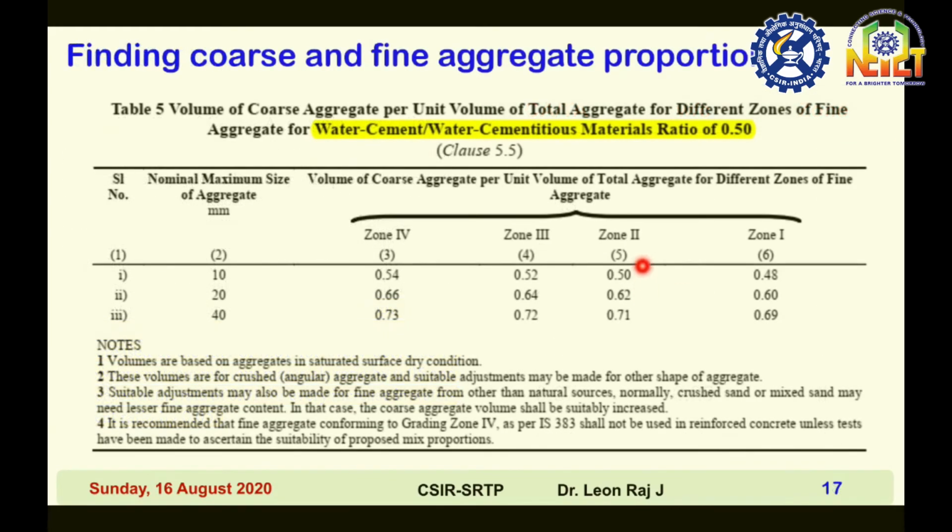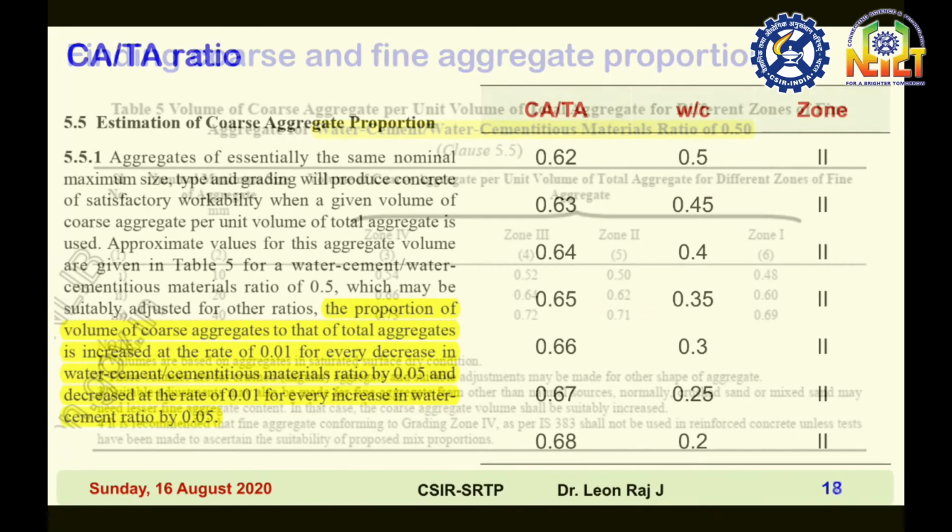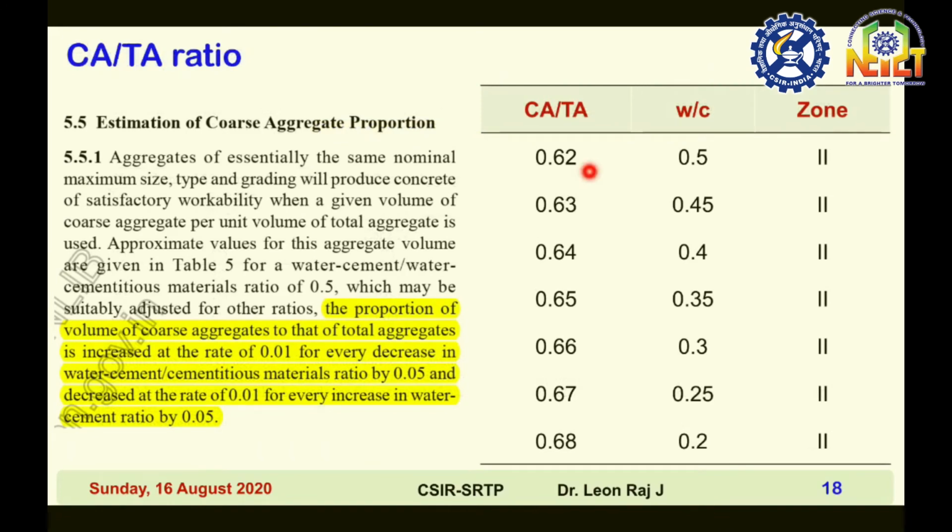Here this is zone 2, and for maximum nominal size of aggregate 20 mm, the value is 0.62 for the water cement ratio of 0.5. That's what is mentioned in the first line. In the second line, the difference between water cement ratios is 0.05. For every decrease in water cement ratio of 0.05, the CA by TA value can be increased by 0.01.